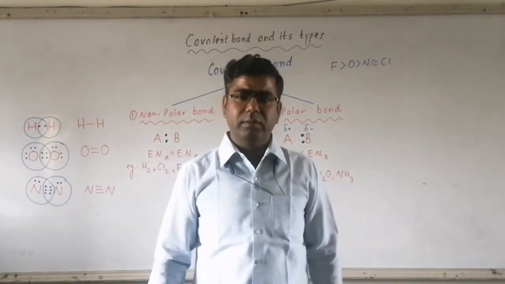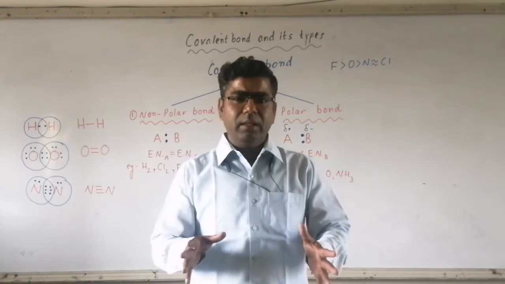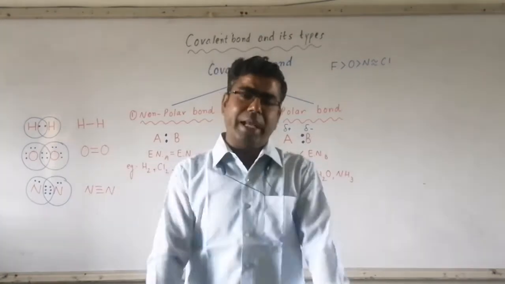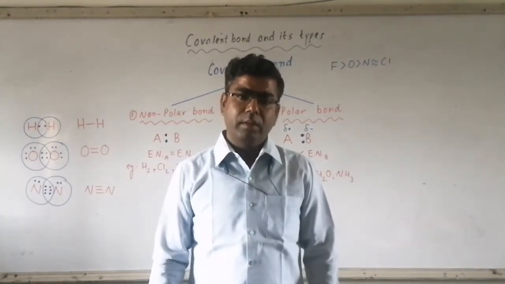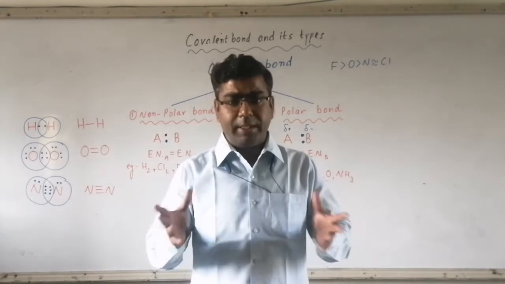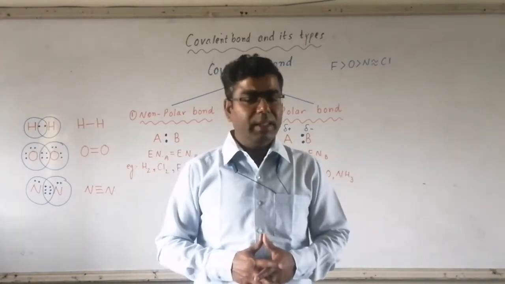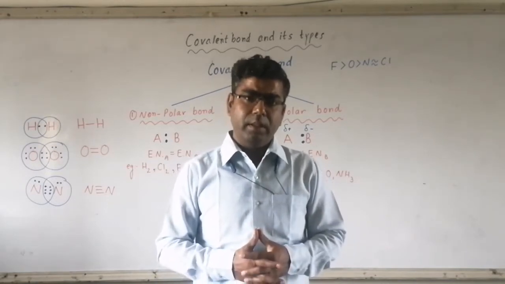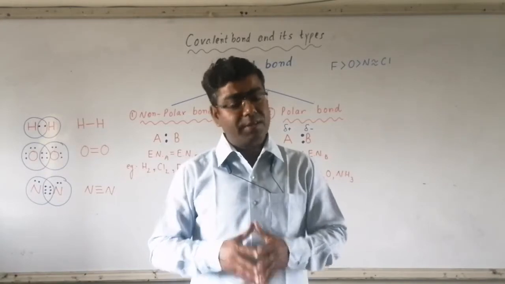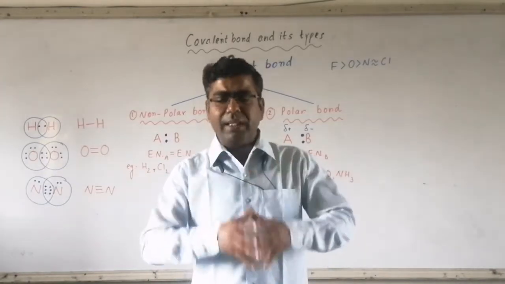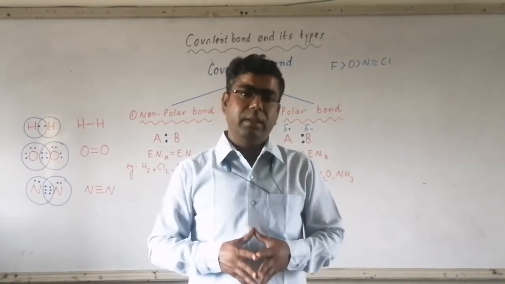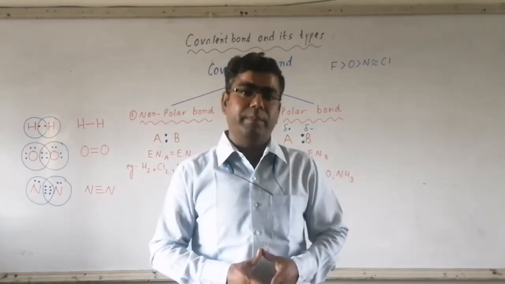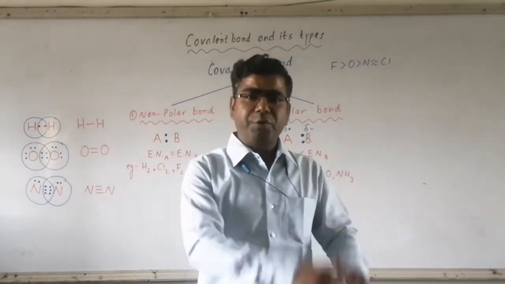Sharing of electrons is done simply to complete the duplet or to complete the octet in the outermost shell. Because octet, or having 8 electrons in the valence shell, is the stable electronic configuration, and each atom tries to gain stability. So if an atom can acquire 8 electrons in the valence shell, then its electronic configuration will be stable. That's why atoms are going for sharing of electrons.